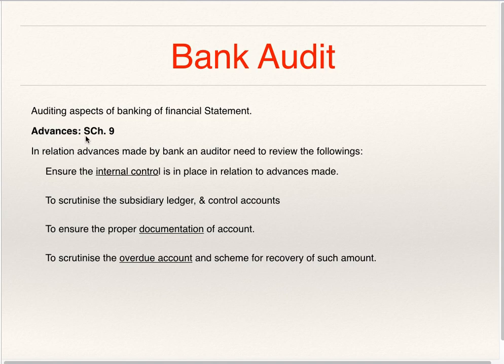Advances, that is loans and advances given by the bank, schedule number 9. In relation to advances made by bank, an auditor needs to review the following. Auditor is supposed to check whether adequate internal control system is there in the bank for loans and advances. He should scrutinize and check subsidiary ledgers and control accounts. He should check all the documentary evidences, that is loan agreements, interest rate, date of interest payment, date of payment of installments, etc.